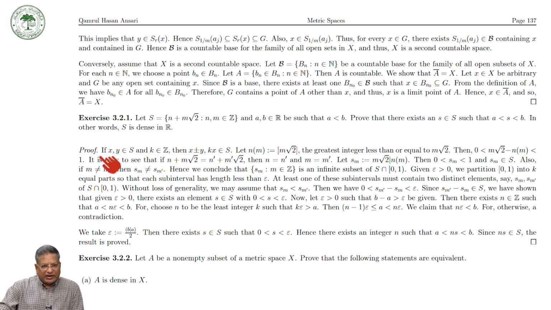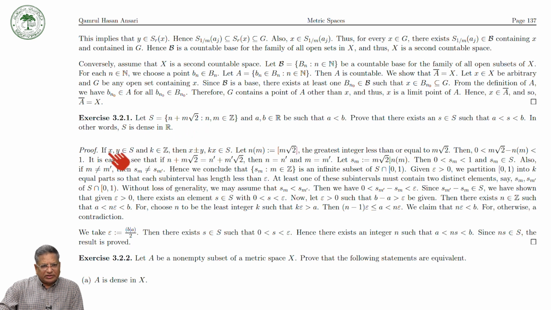So suppose x, y are two elements in S and k is an integer. Then x plus or minus y and kx are also in S. Why is it so? You can see that this is the set of all n plus m under root 2.